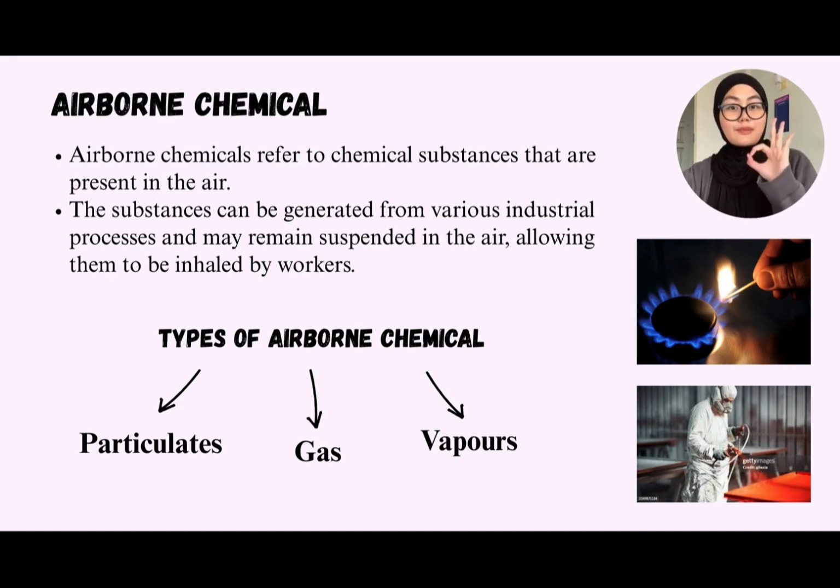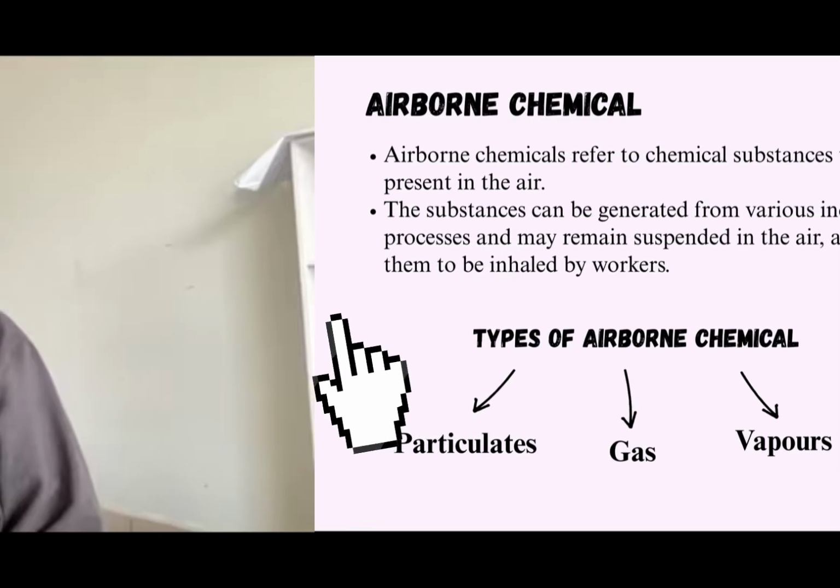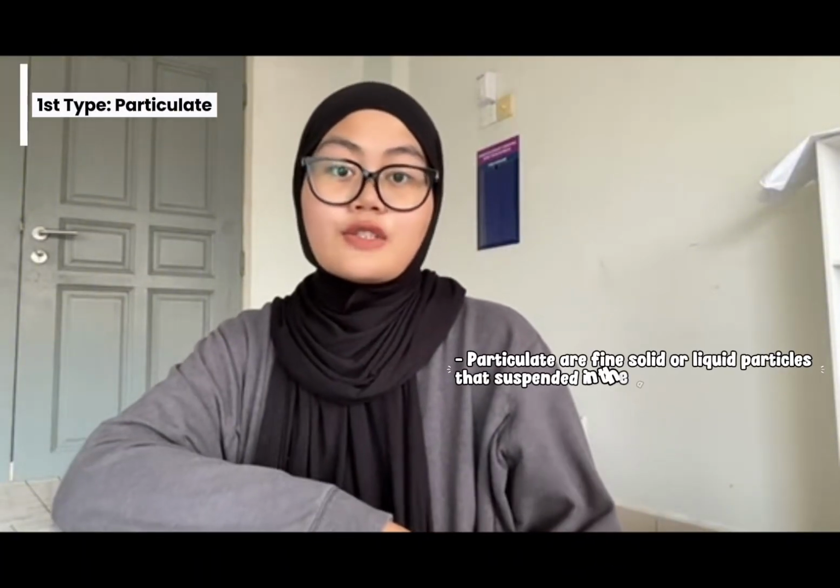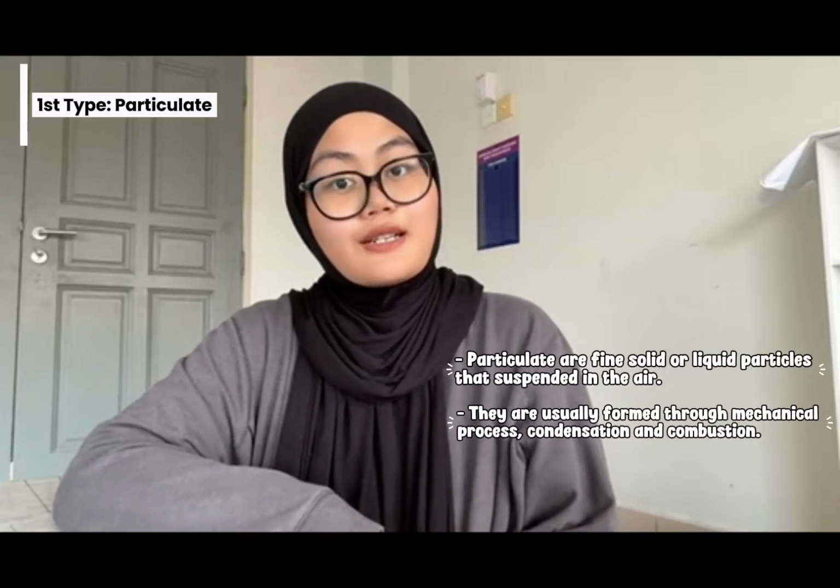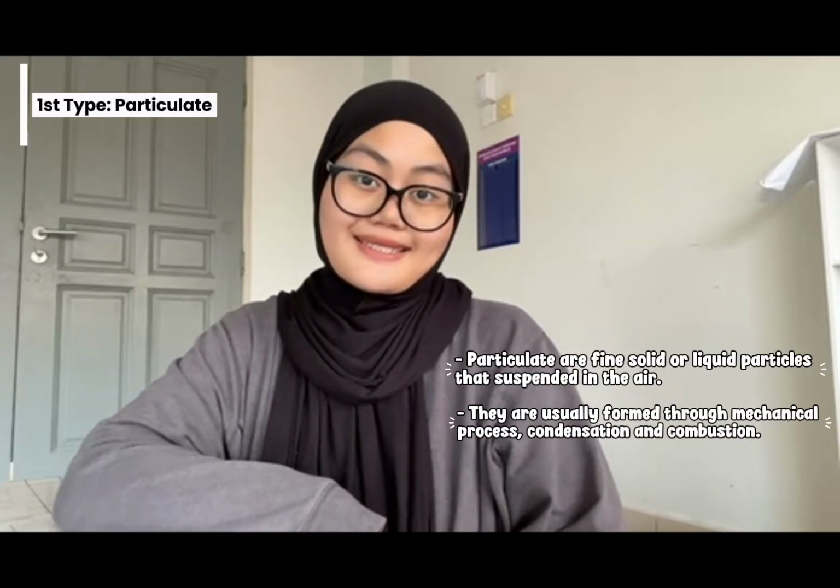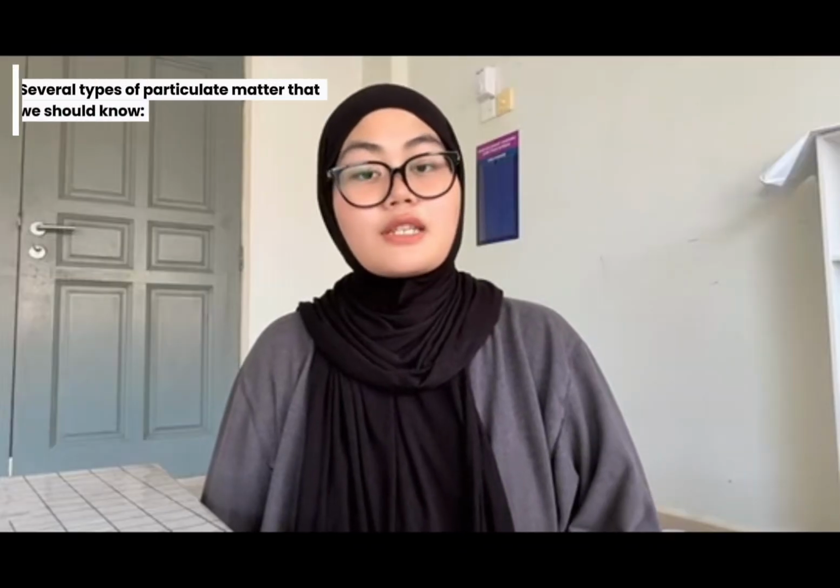So there are three types of airborne chemicals that we should know. The first one is particulates, the second one is gas, and the last one is vapors. So let's go to the first type, which is particulates. Particulates are fine solid or liquid particles that are suspended in the air. They are usually formed through mechanical processes, condensation and combustion. And there are also several types of particulate matter that we should know.